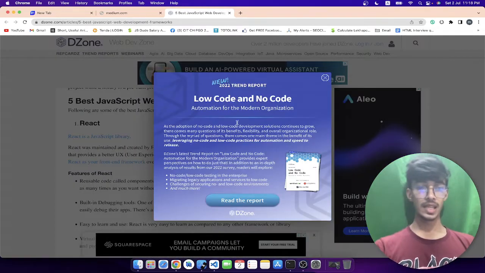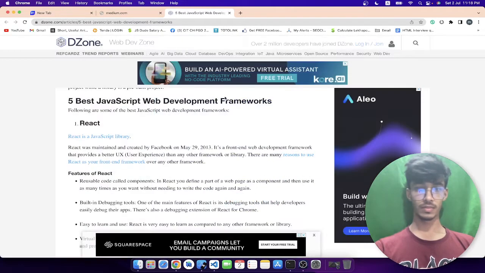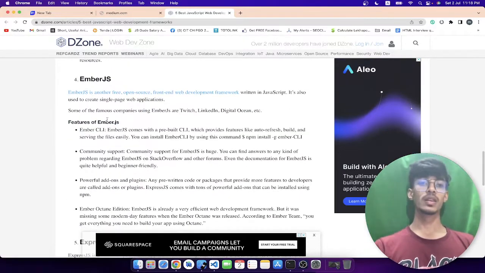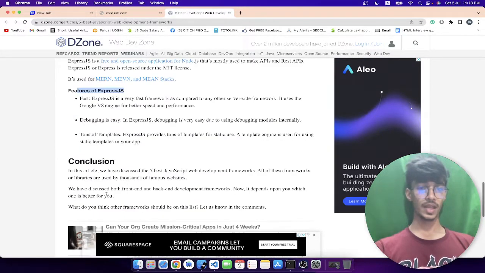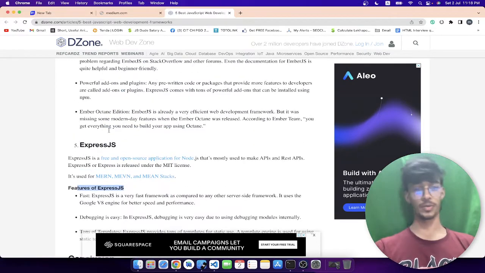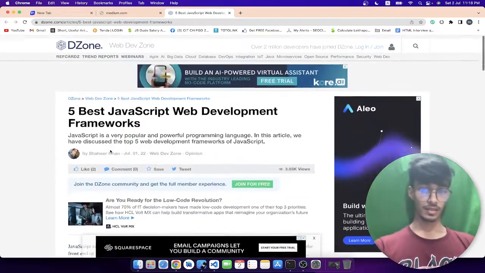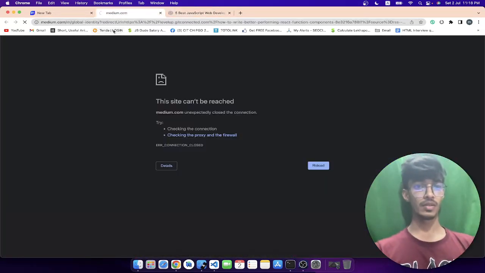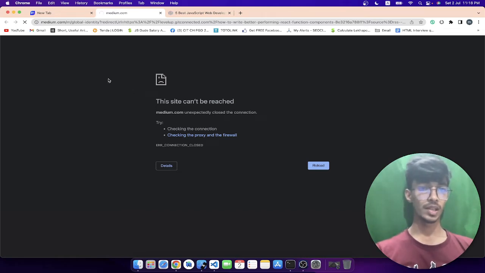Conclusion. So these are the first best JavaScript web development frameworks, and from those I have used React, and I have used Node, and I have used Express.js as well. That's good. Move on to the next one. Median is right now not supported on my server. I don't know why, so I'm gonna skip that as well.